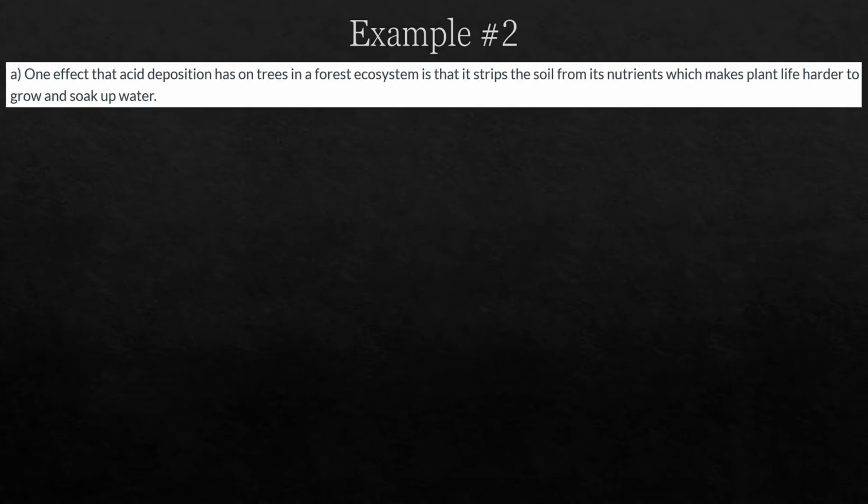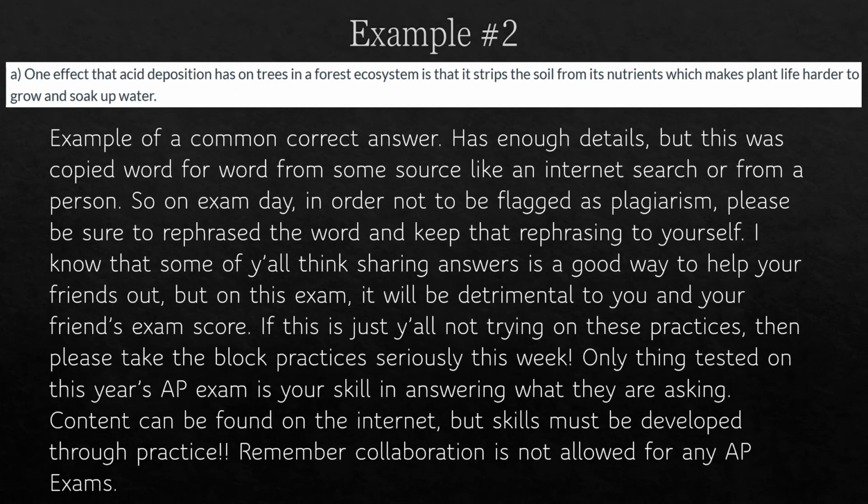Example number 2. One effect that acid deposition has on trees in a forest ecosystem is that it strips the soil of its nutrients, which makes plant life harder to grow and soak up water. So this was a common correct answer that I've seen. It has enough details, but again, this answer, y'all, was copied word for word and posted in several FRQ submissions. And this is word for word from an internet search or from a person.